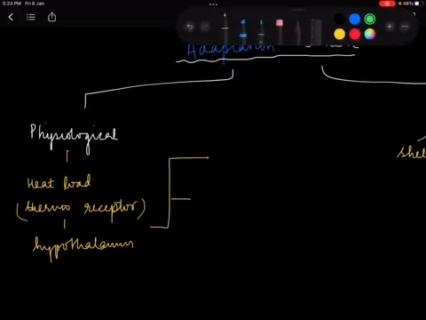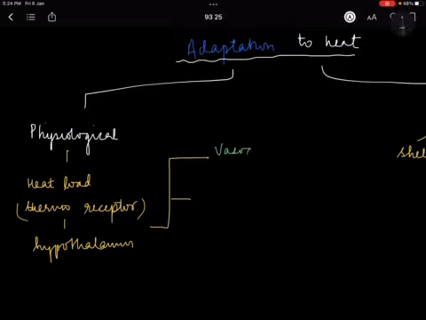So when the hypothalamus is triggered, there are two things that are happening. One is the vasodilation, that means more blood sent to the periphery, right, to peripheral regions of the body. And you can say there is one more thing, that is increase in the heart rate. Heart rate also increases. So you can just remember this also. I am just telling you what all you have to write in this through a chart. So you can just remember this all.